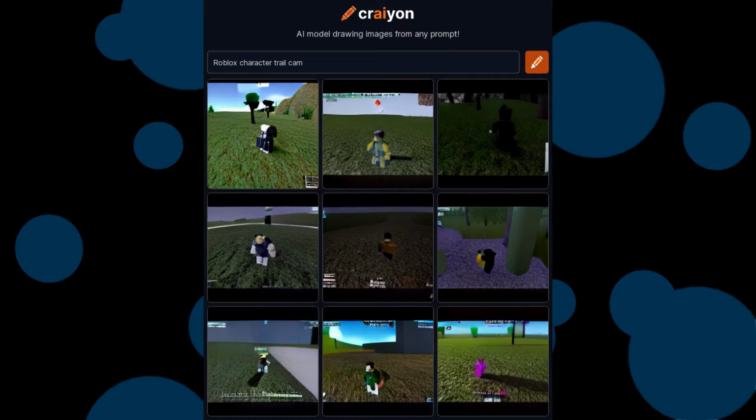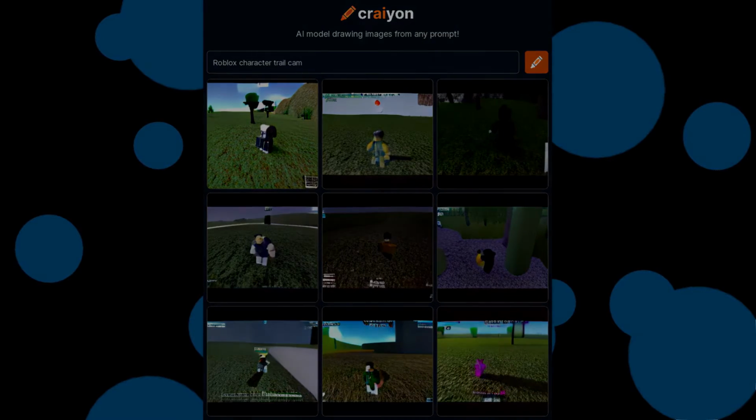Okay, let me explain. There are some videos about this AI and its predecessor Dall-E Mini, and if you put any prompt with trail cam, then it will put that prompt into a trail cam, which makes it look unsettling, so I wanted that but got this instead. Anyways, this just looks like Roblox, so let's just move on.